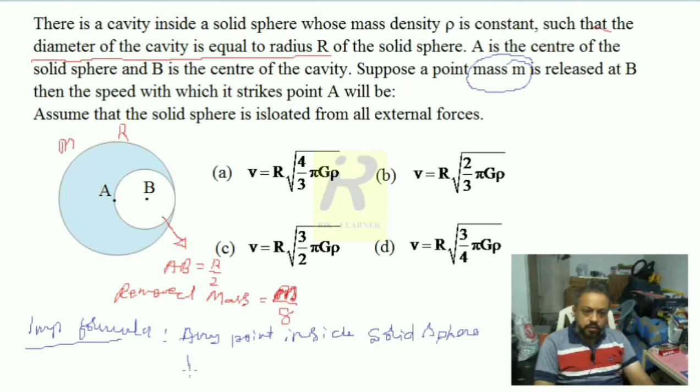I can write V, the potential at any point P inside, is equal to minus G into M divided by 2r cube, multiplied by 3r square minus small r square. Here you must observe